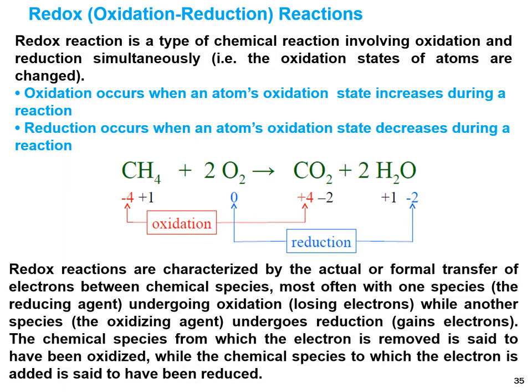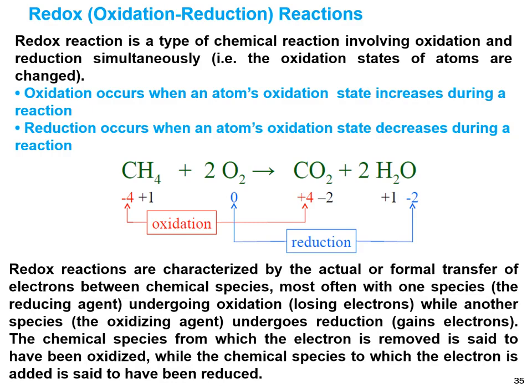Methane reacts with oxygen and gives carbon dioxide gas and water. The oxidation state of the carbon in methane is -4. It changed from -4 to +4, meaning the oxidation state of carbon changed from lower to higher.